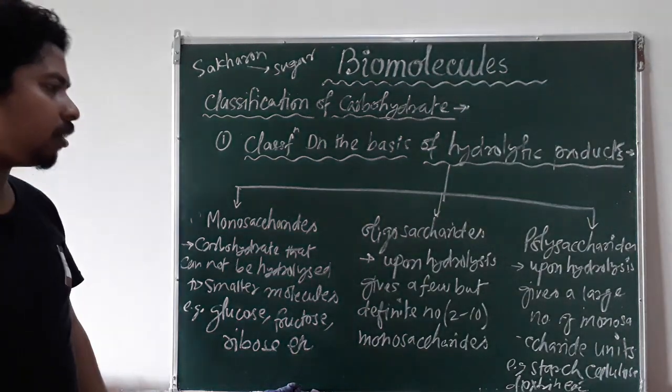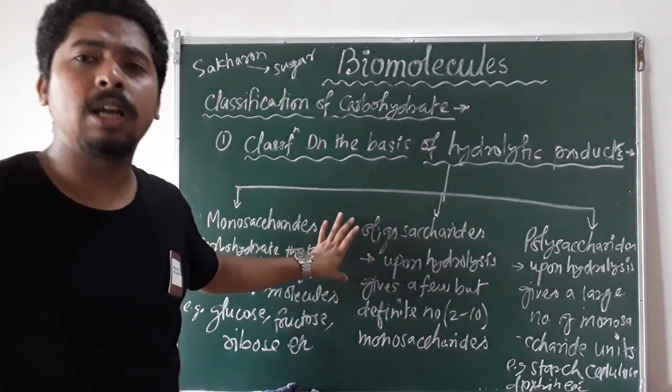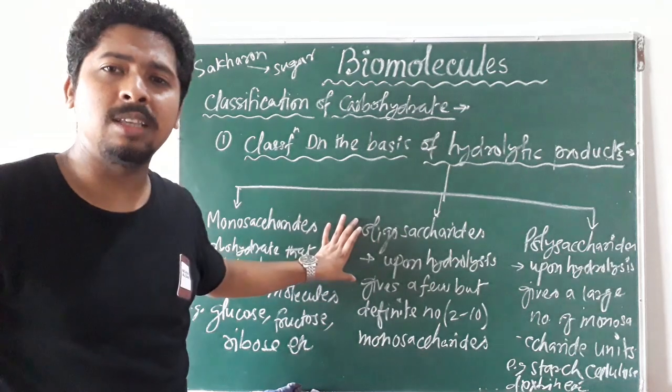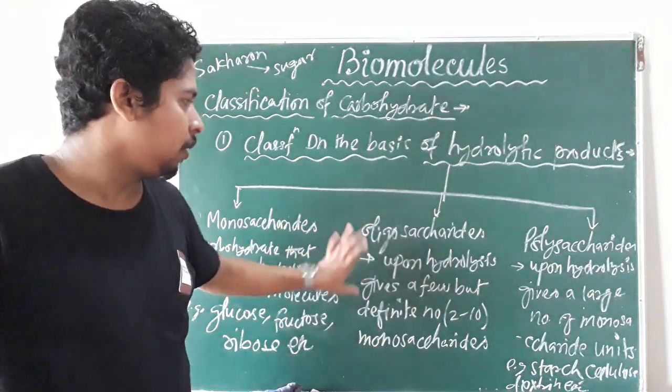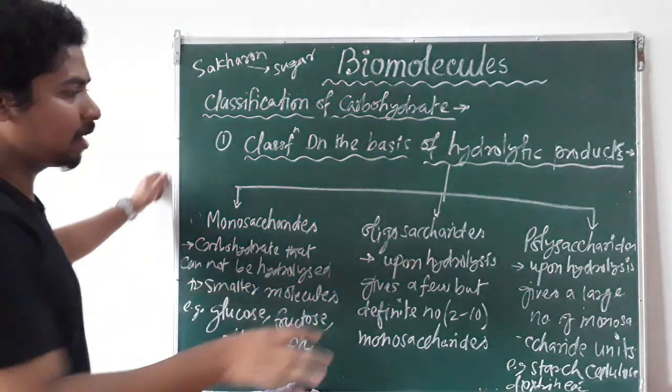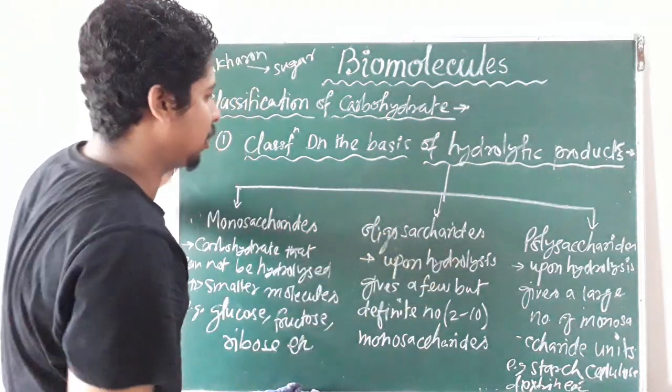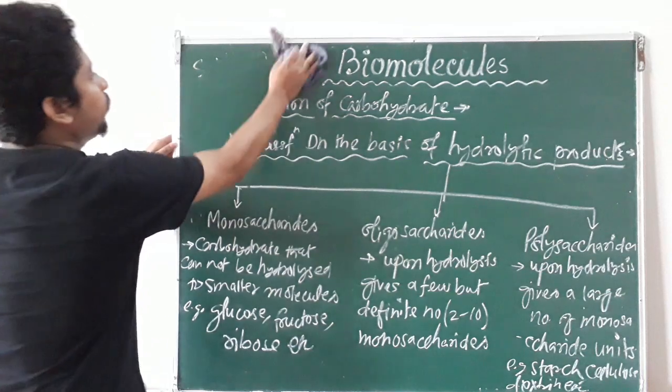Now what are the examples of oligosaccharides? Oligosaccharides can be classified into different types, so we will study them separately.